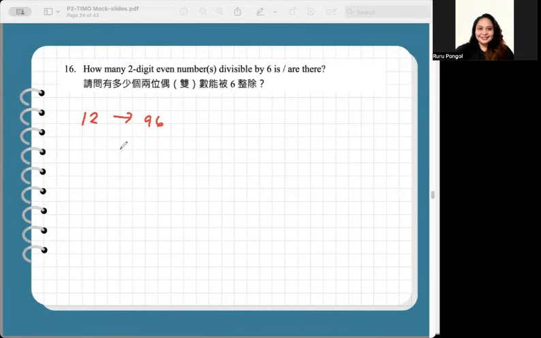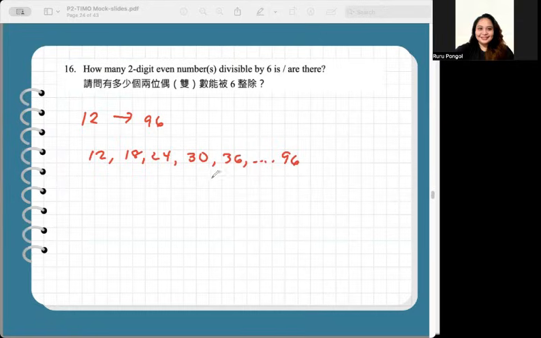This forms an arithmetic sequence: 12, 18, 24, 30, 36, and so on up to 96. So, the first term is 12, the last term is 96. The common difference is 6.